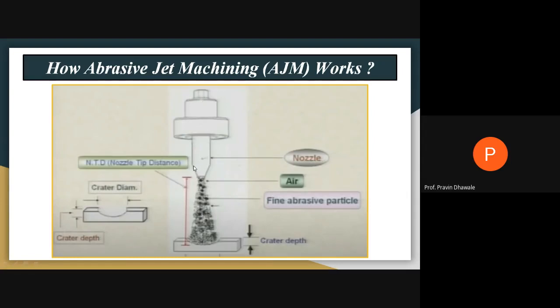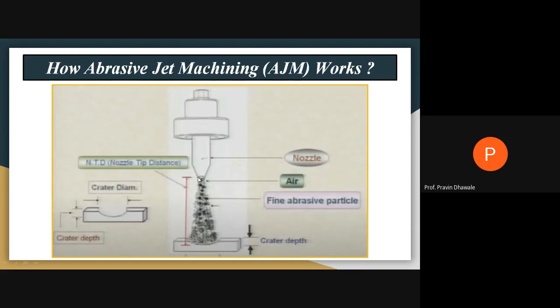What is the nozzle? It has a gradually reducing cross sectional area, right? A convergent nozzle. So when this high pressure air along with abrasive particles passes through this nozzle area, its pressure energy is converted into kinetic energy.